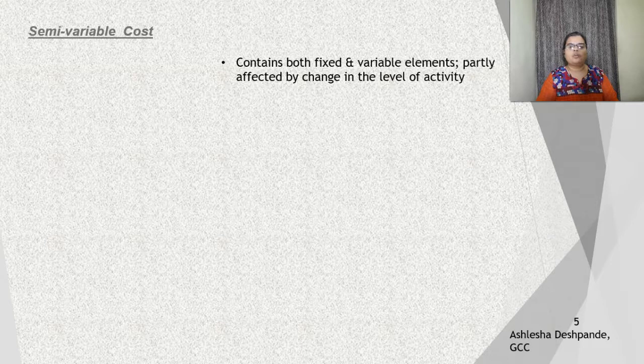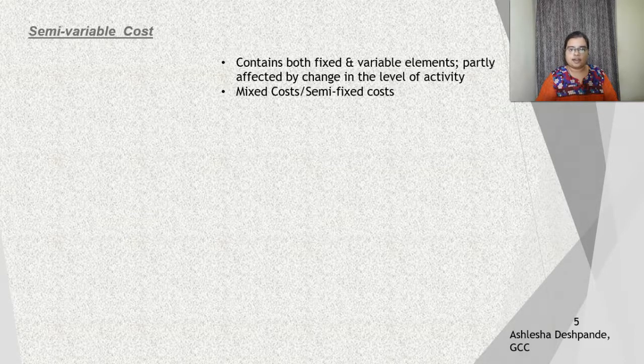And the last component over here is semi-variable cost or overheads. It contains both fixed and variable elements, and they are partly unaffected by change. These costs possess the characteristics of fixed overheads and variable overheads, and they are affected by changes in the level of activity, but only to a particular extent. Because of this nature, they are called mixed costs, because both the characteristics of fixed and variable are mixed, or they are also called semi-fixed costs.